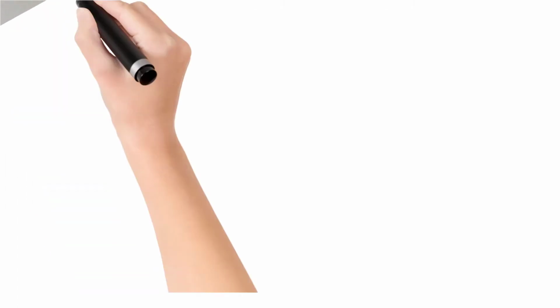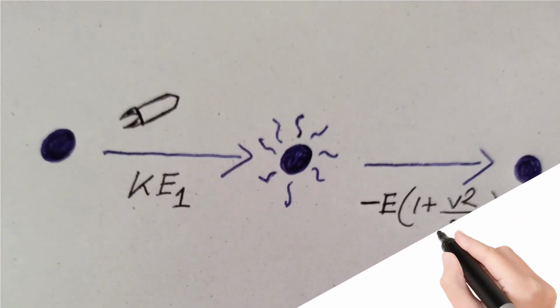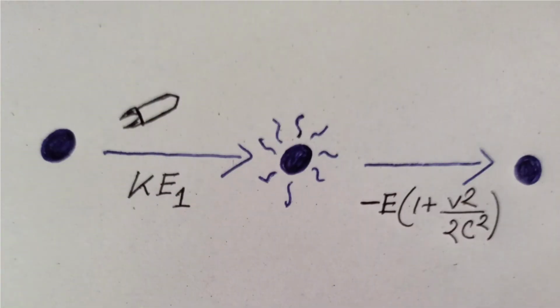So in this experiment, there are two different perspectives. At first, you are traveling by your spaceship, so you are seeing that the ball is moving with kinetic energy Ke1, and then it emits light and loses energy which is E into 1 plus v square by 2c square.